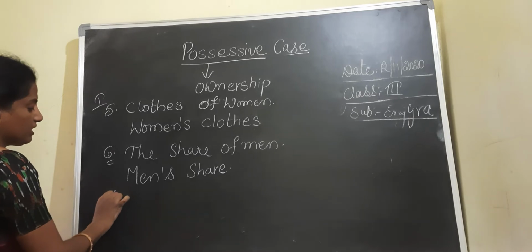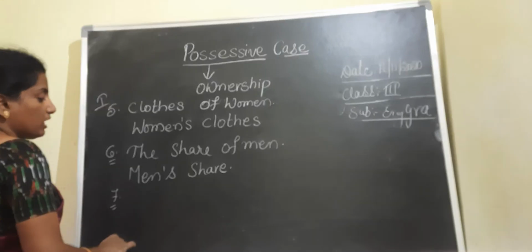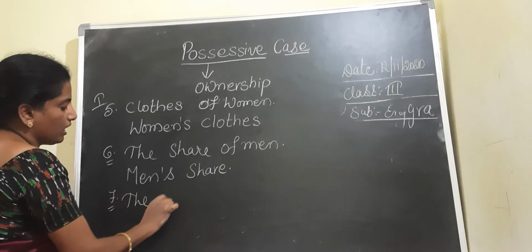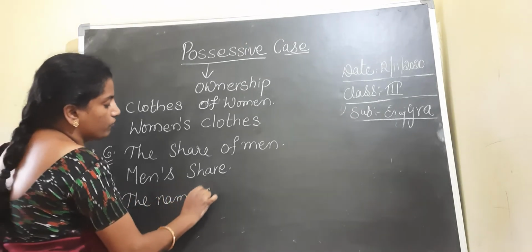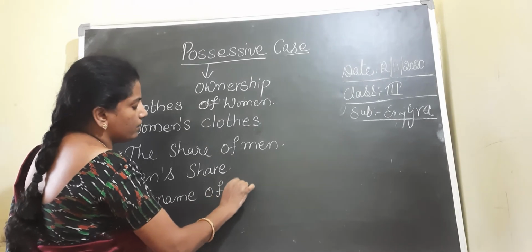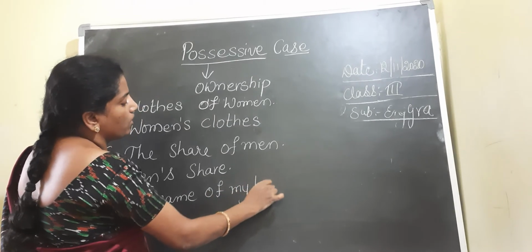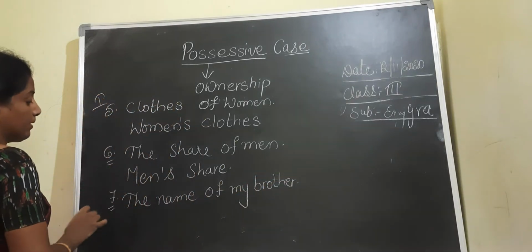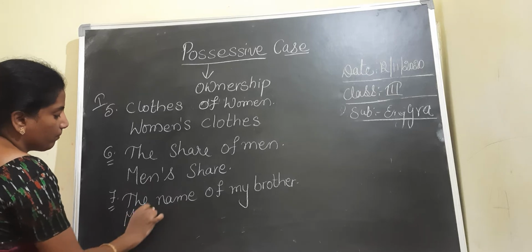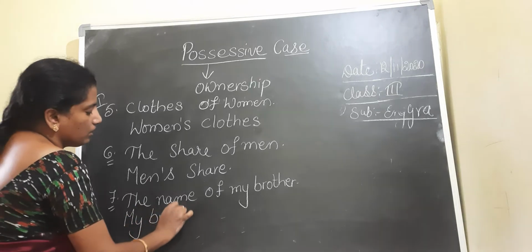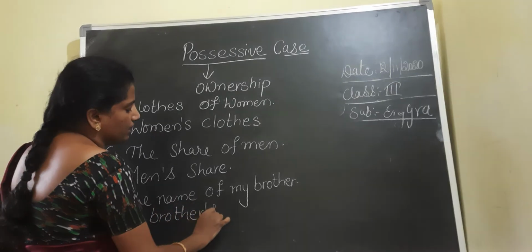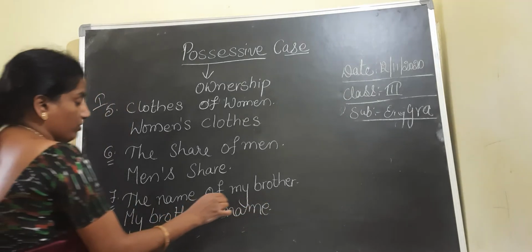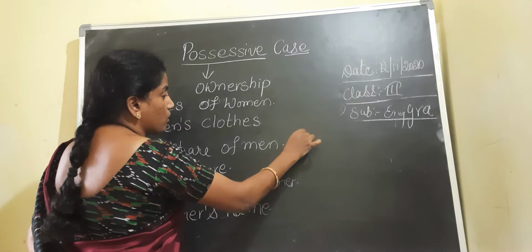Coming to the seventh one: the name of my brother. Here it is singular, so we can say my brother's name.